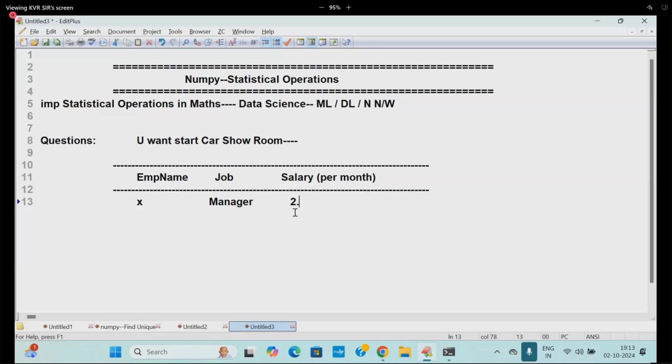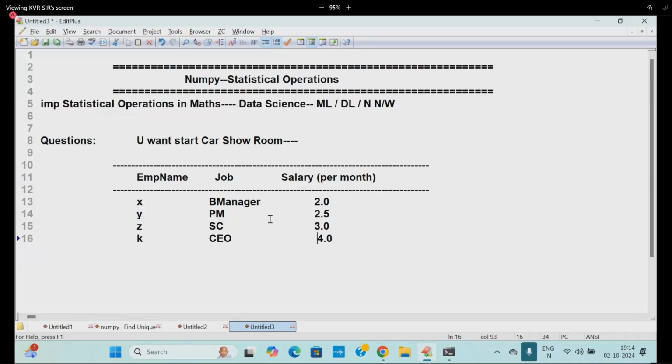Salary per month, I am writing something like 2.0. He may be a bank manager. Next, project manager, 2.5. Next is Z, a system consultant, 3.0. And there is some K, who is something like CEO of the company, 4.0.